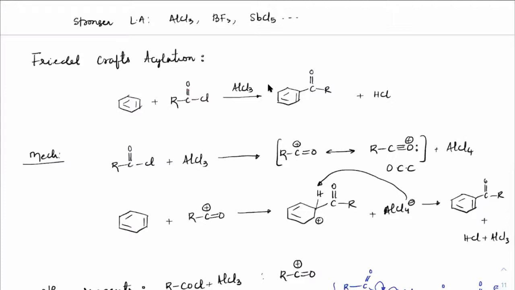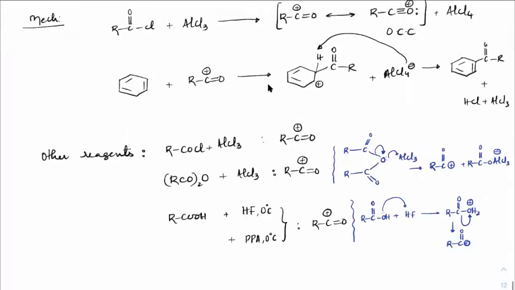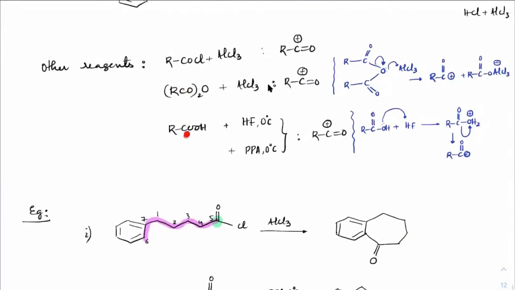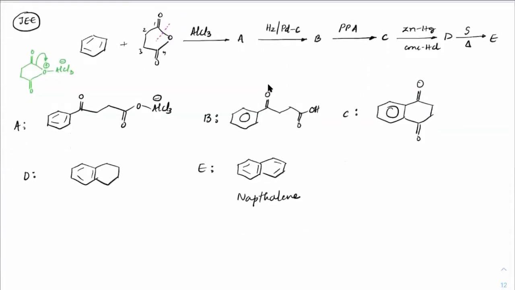The mechanism was RC=OCl reacting with the Lewis acid, and we used to get an acyl carbocation that gets added onto benzene, thereby we will get this acyl group. The other reagents by which we can generate the acyl electrophile are either taking an anhydride, or an acid reacting in the presence of HF. We have seen a few questions based on that.